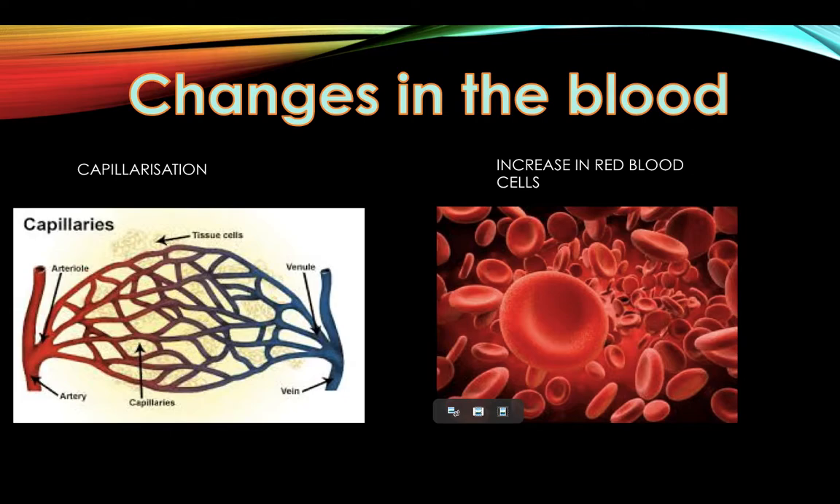Another adaptation as a result of aerobic training is an increase in the amount of red blood cells in the blood. An increase in red blood cells allows more oxygen to be transported in the blood because red blood cells contain the hemoglobin that is needed to carry oxygen. This causes an enhancement in the blood's ability to carry oxygen and transport it to the working muscles.